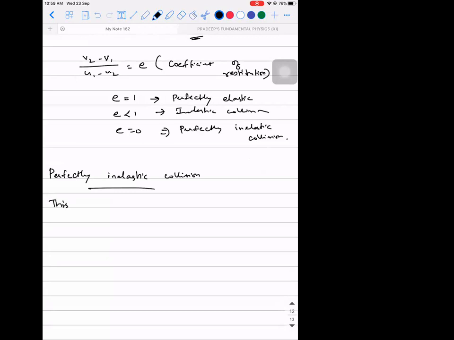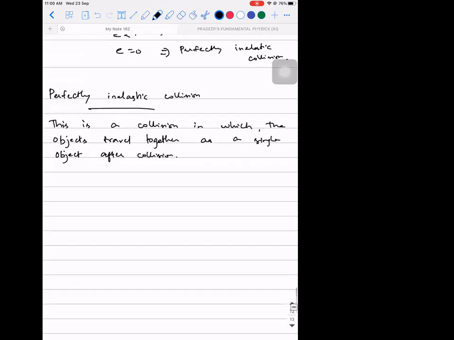This is a collision in which the objects travel together as a single object after collision, meaning they get stuck to each other.